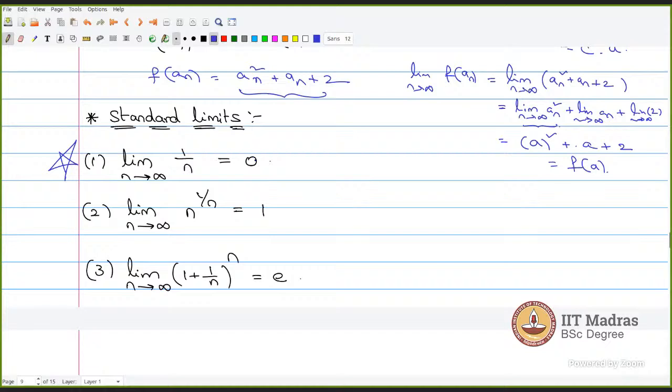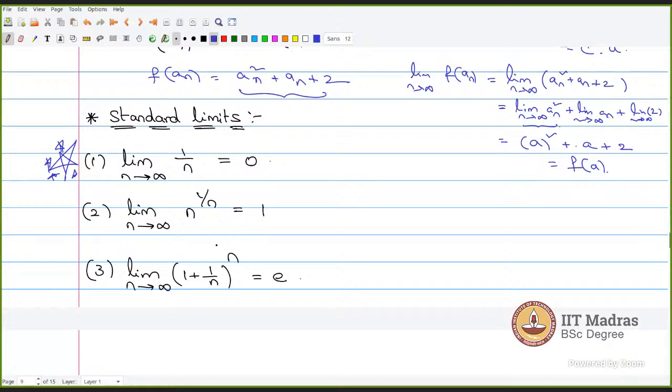So this is one good important standard limit. You try to remember, or it's very easy to see. As the denominator approaches infinity, this particular 1 by n will go to 0. And there are a few more standard limits.